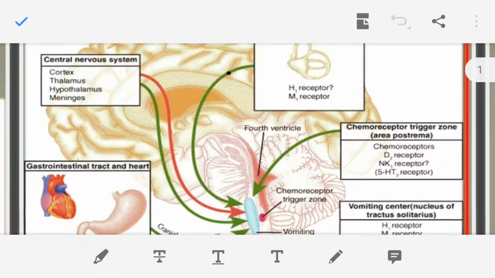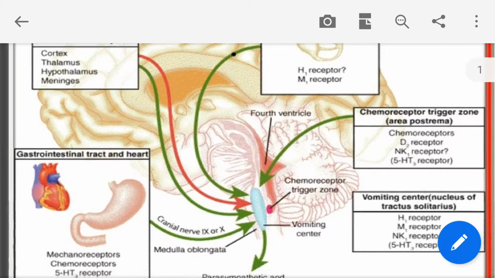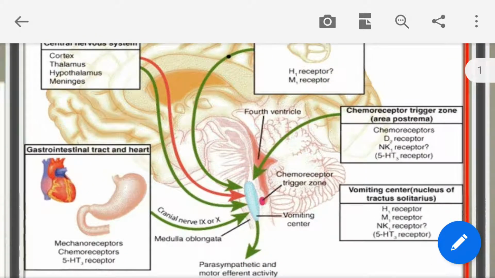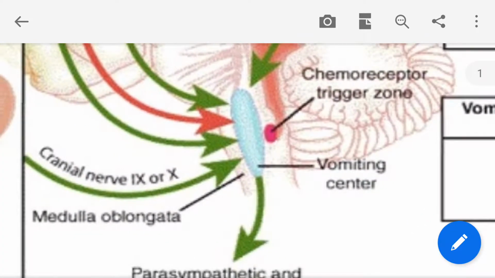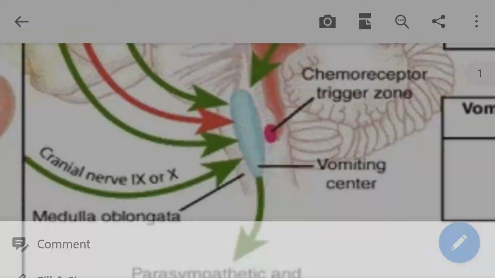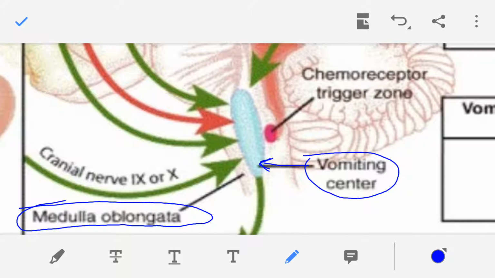For example, here in the figure, the brain is shown, and this blue color is the vomiting center, which is present in the medulla oblongata and controls the vomiting process.